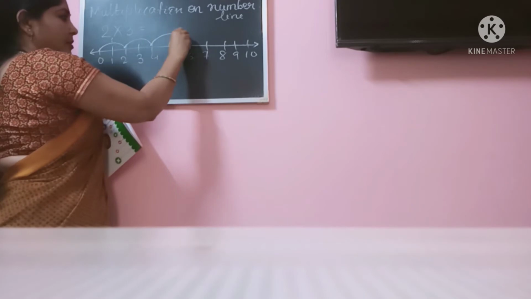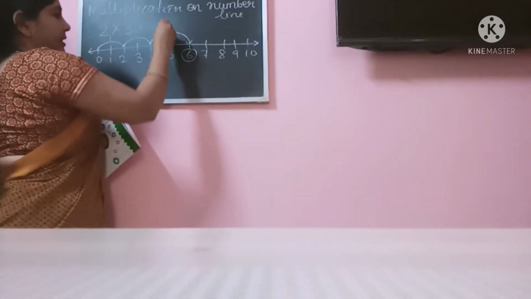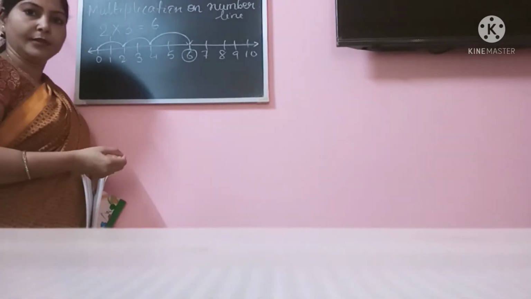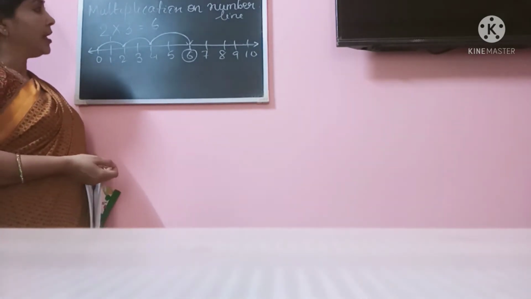So where are we coming? We are coming to 6. The answer will be 6. Alright. This is multiplication on the number line.